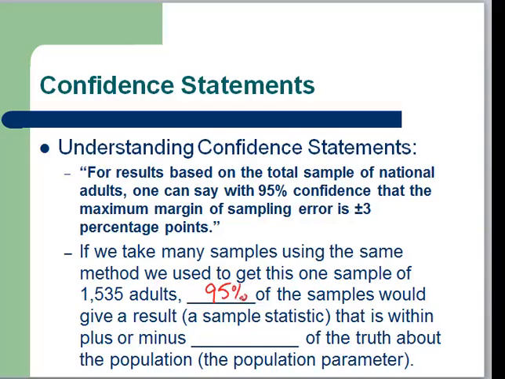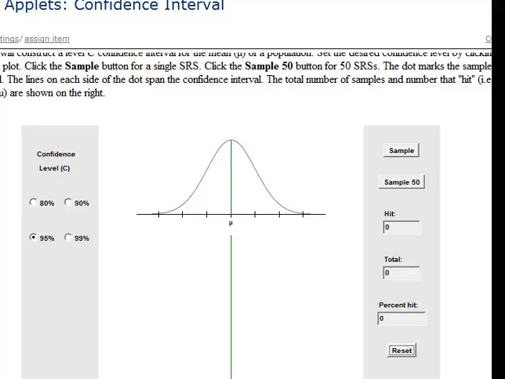95% of the samples that we take using that same method would give a result, that is a sample statistic, that is within plus or minus 3 percentage points of the truth about the population. We call that the population parameter. What does that look like? Let's take a look at that.